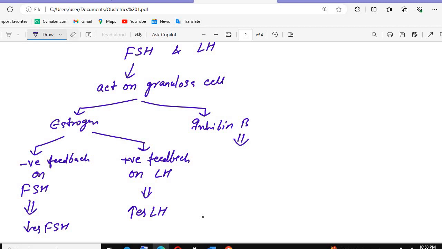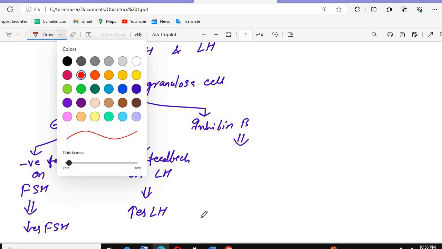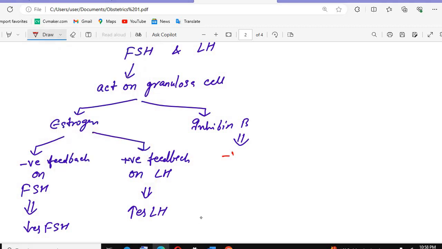Inhibin B, what will it do? For inhibin B, remember, they have a negative feedback system, again on FSH, the follicle stimulating hormone. So further they will decrease the follicle stimulating hormones.